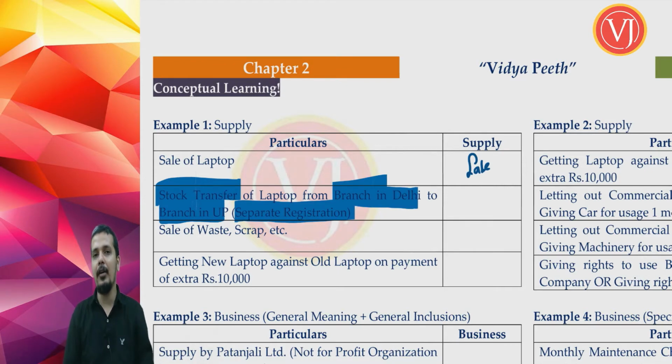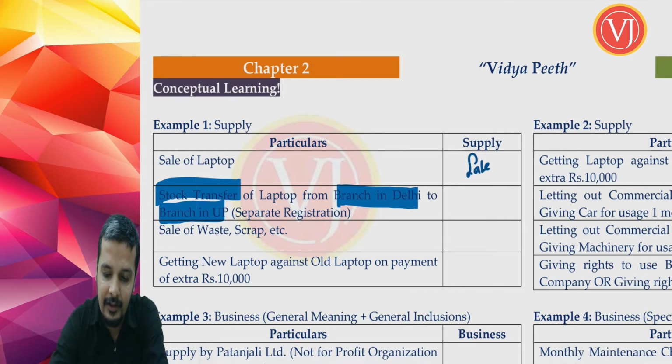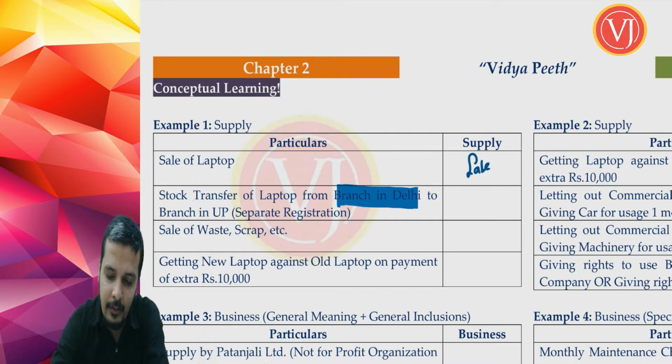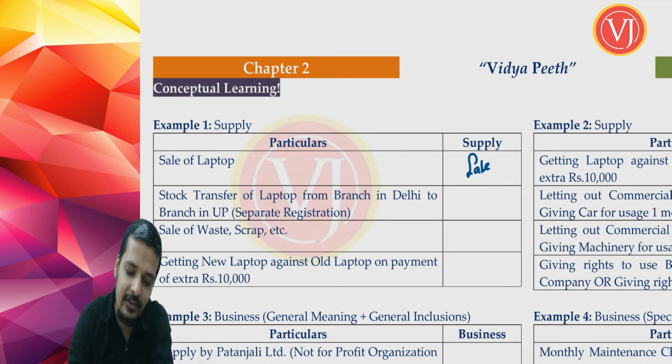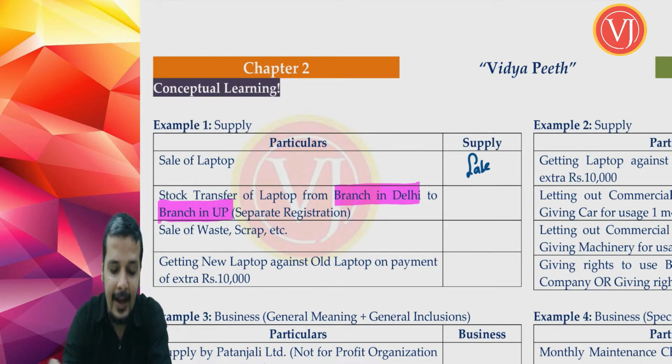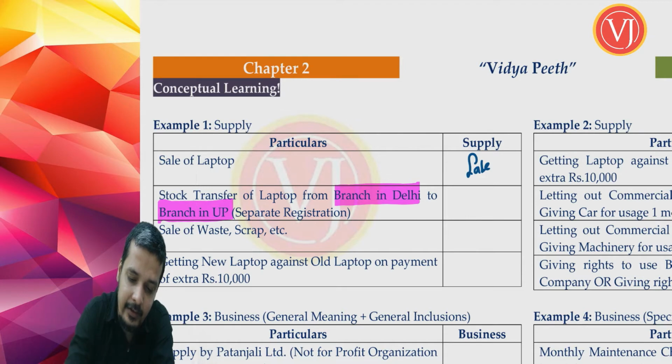So, I have taken example of one branch in Delhi and the other branch in Uttar Pradesh. So, you are talking about stock transfer of goods from your branch in Delhi to your branch in Uttar Pradesh, right? And where I have specifically or clearly given that they are having separate registration.